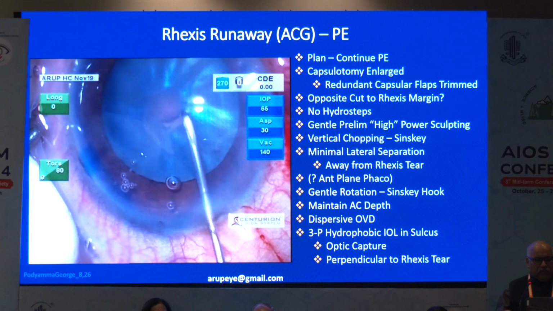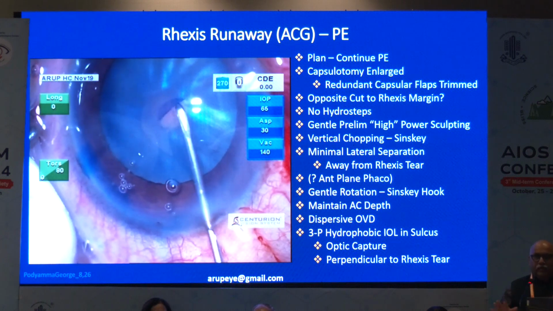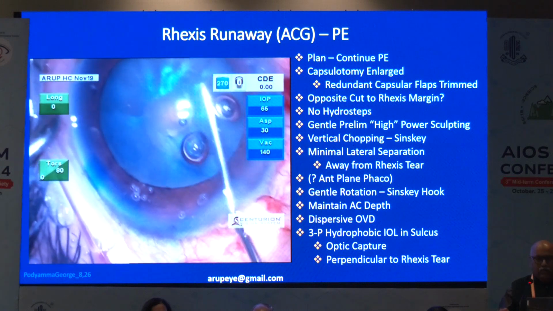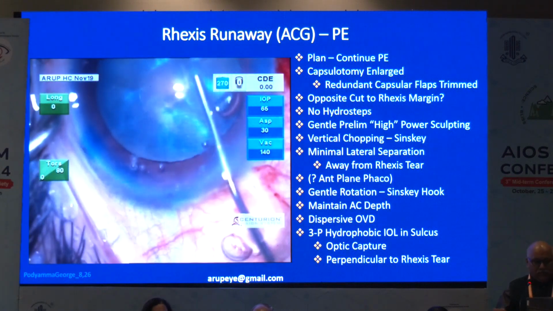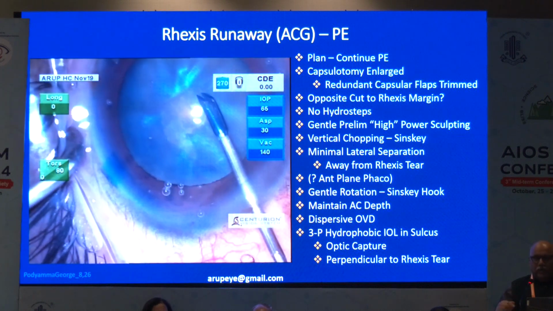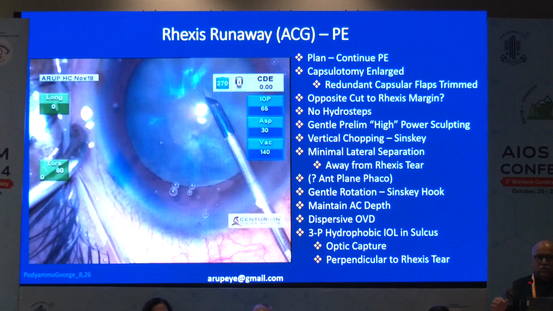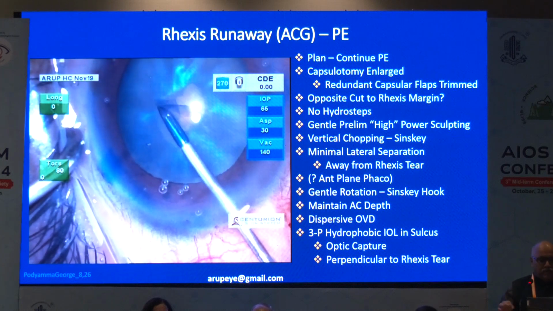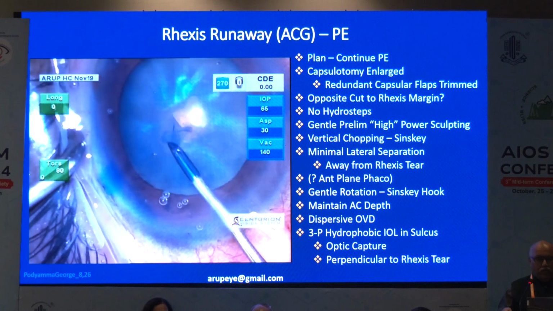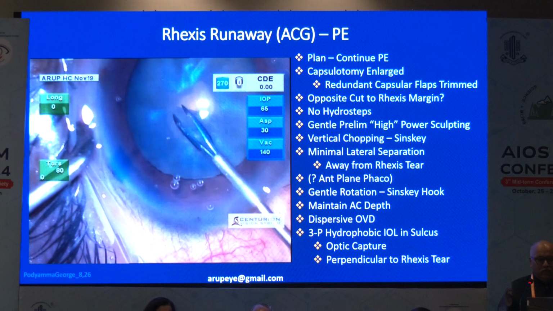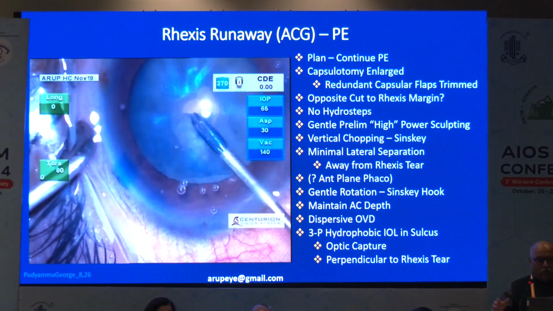So here is the surgical challenge. Ideally, you would have tried to perform a combined surgery for this case, trab plus phaco. So here, I just decided on cataract surgery. This itself is going to be a challenge. So we always do a two-step phacoemulsification in these situations. This first stage is very crucial, because if it runs out to the periphery, then your whole surgical pathway is going to be altered.